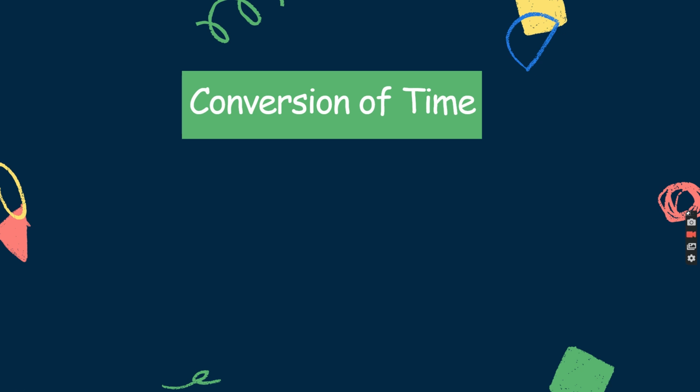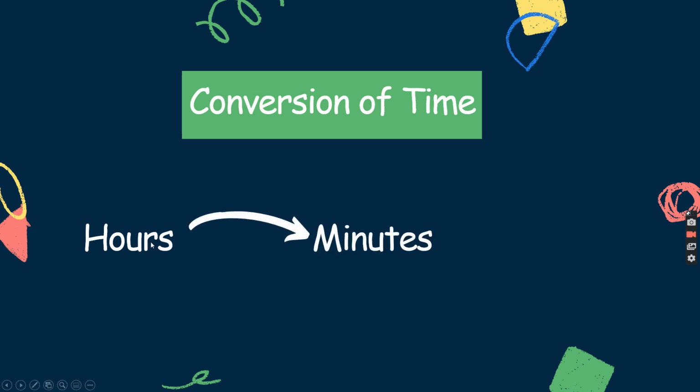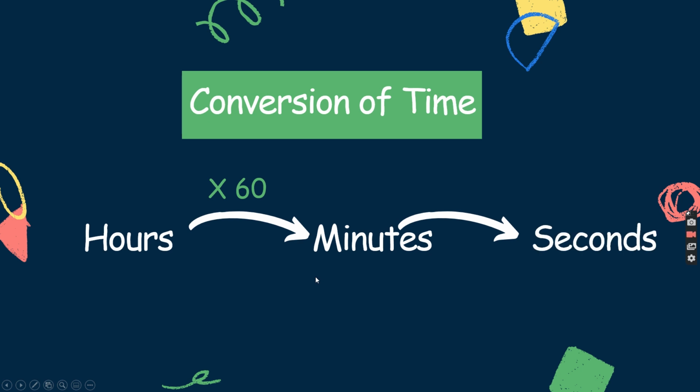Now we're going to be focusing on conversion of time. Conversion means changing of time. Conversion of time units specifically. So if we want to change from hours to minutes, we times it by 60. And if we want to change from minutes to seconds, we also times by 60. So we're going to look at 3 examples today, and there will be some examples for you to try by yourself as well.